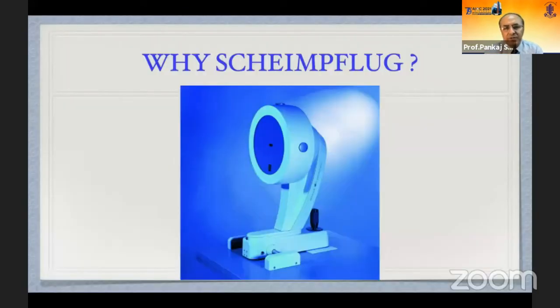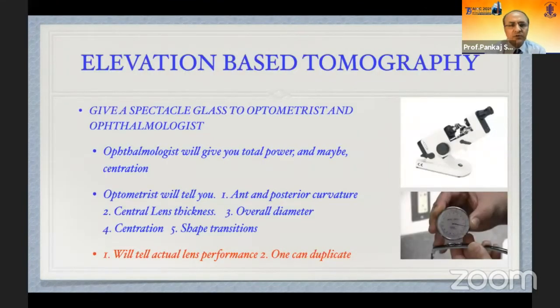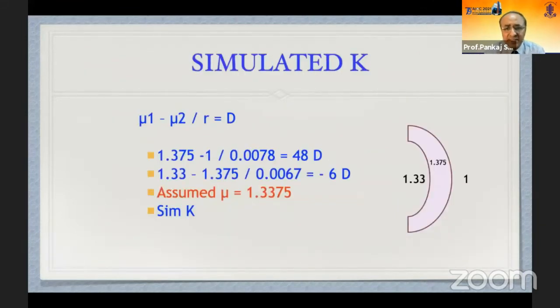Now, I'll be speaking about the elevation maps, or Scheimpflug imaging. Why elevation-based tomography? Because if you give a pair of spectacles to an optometrist and an ophthalmologist, the ophthalmologist will just give you the power of the glass, whereas an optometrist will give you the anterior and posterior curvature, lens thickness, overall diameter, and centration. So he'll give you the actual lens performance. That is the importance of elevation-based tomography.